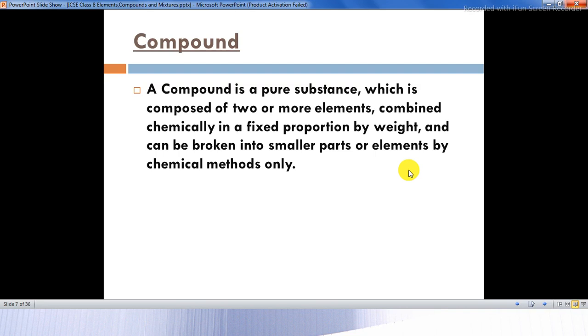Like you have two parts of hydrogen and one part of oxygen, and they can be broken into smaller parts or elements by chemical methods. So you all know that water can be divided, like you can separate hydrogen and oxygen from water by chemical methods only. You cannot just take water and separate it. You have to use chemical methods like electrolysis of water.